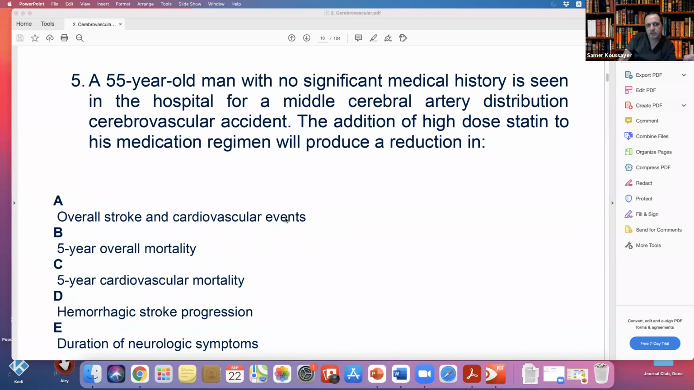To pass an exam, you have to know what the trial said. You know why we give statin. Even now, there's a new study that came out a couple of weeks ago. They said statin is useless, but I don't know how strong this study is. They said it does not benefit anything, even cardiovascular.